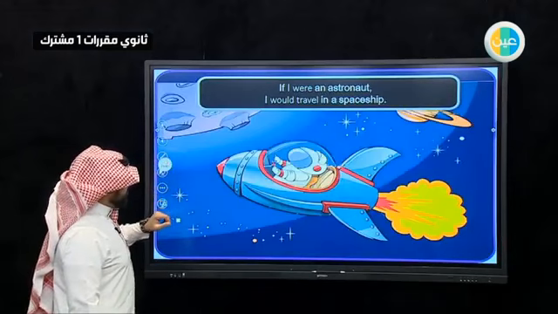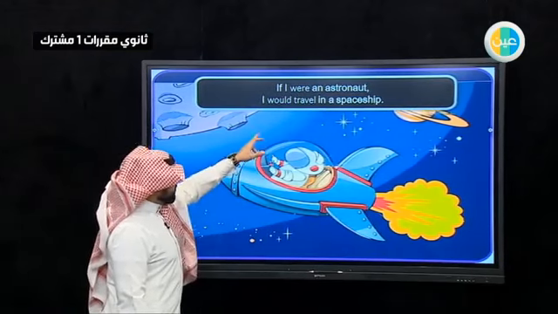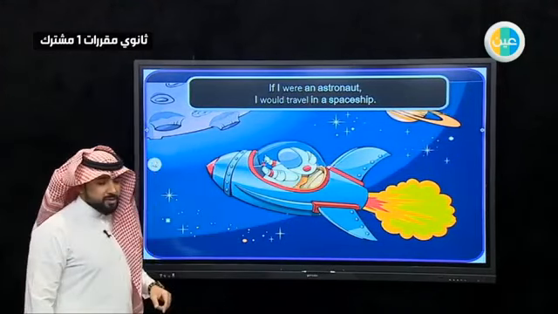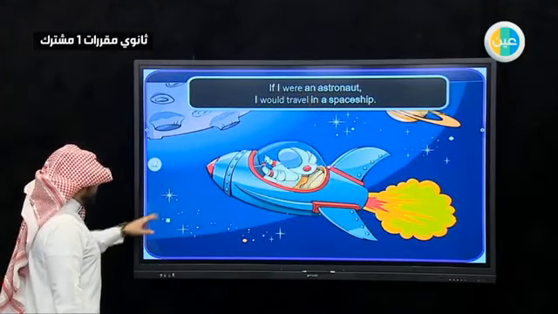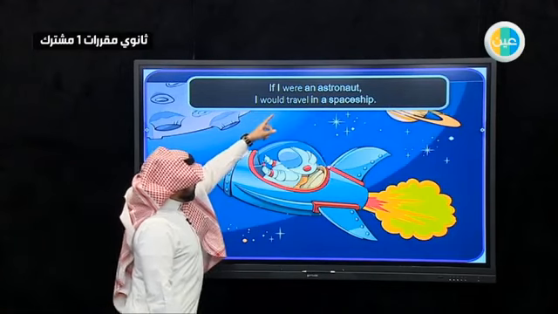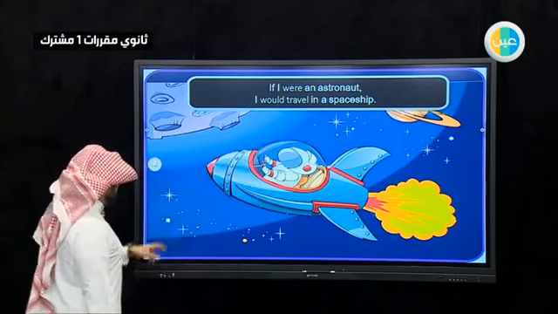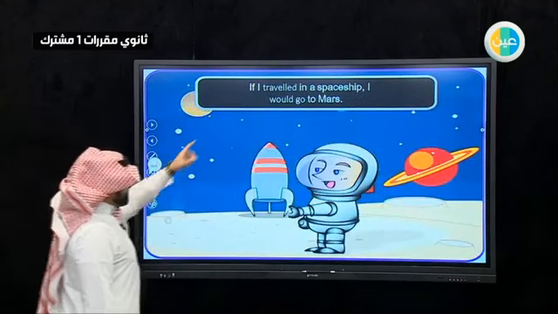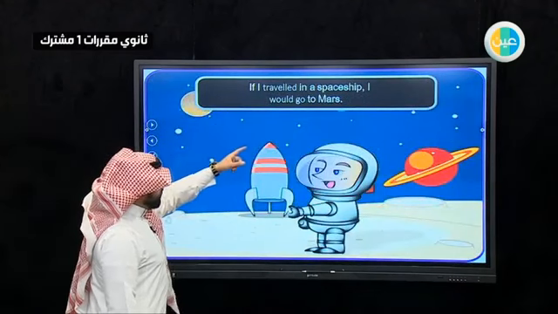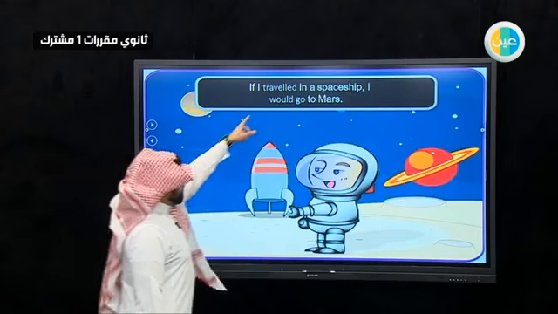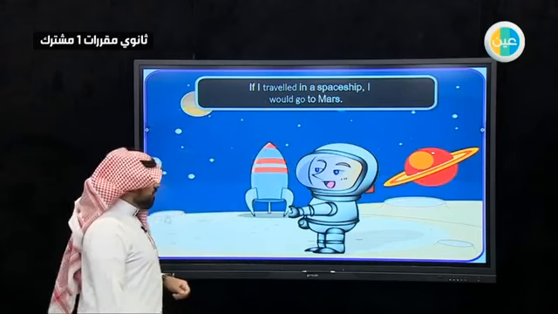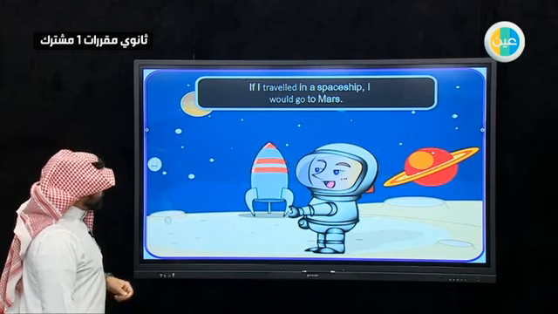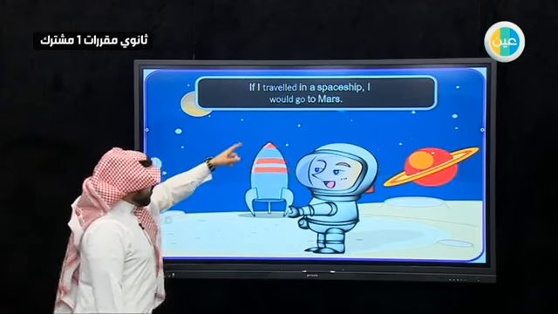Let's have some examples. If I were an astronaut, I would travel in a spaceship, as you can see from the picture. It's something not real. And here we used were, the past tense. If I traveled in a spaceship, I would go to Mars. Here it's about the past tense, the verb in past tense. And then use would, I would go to Mars.